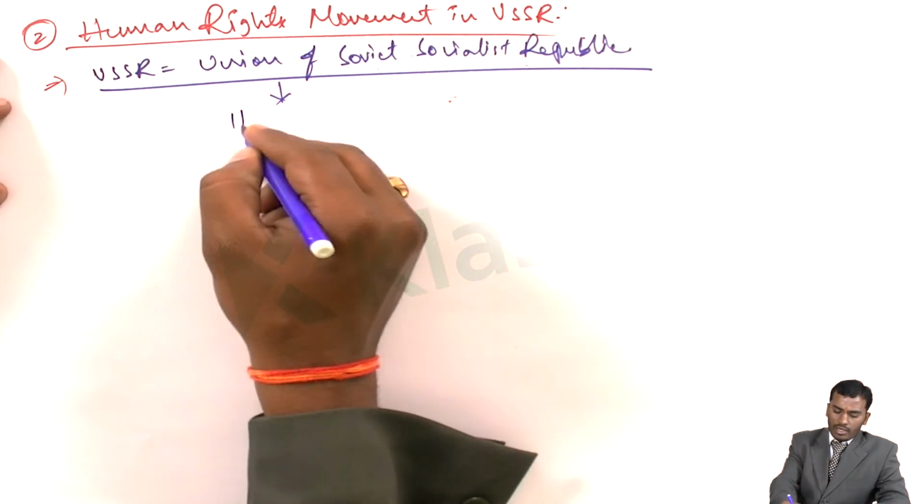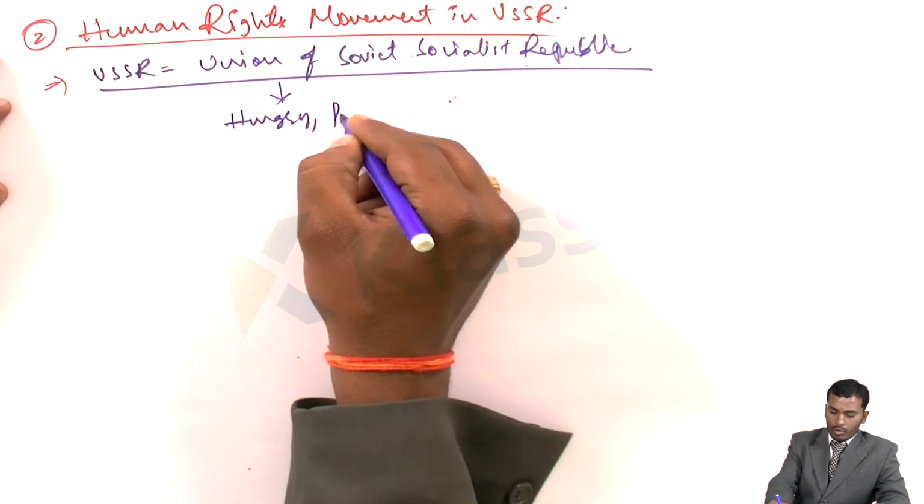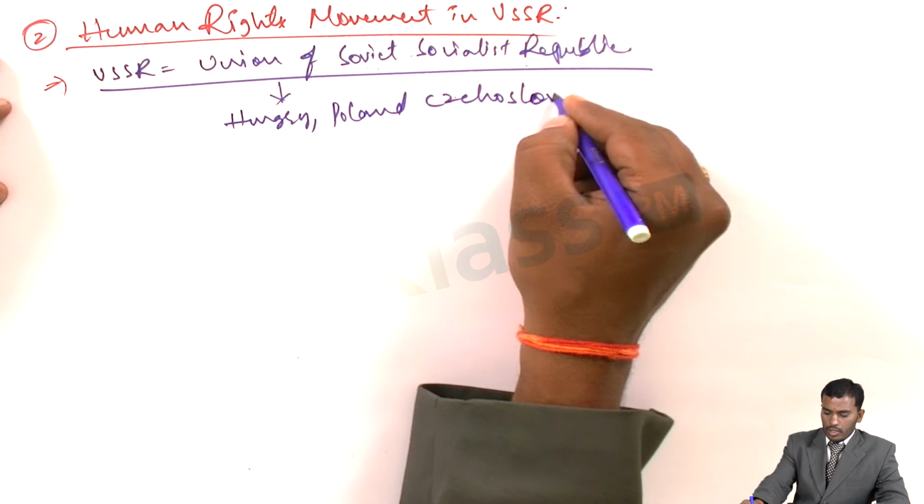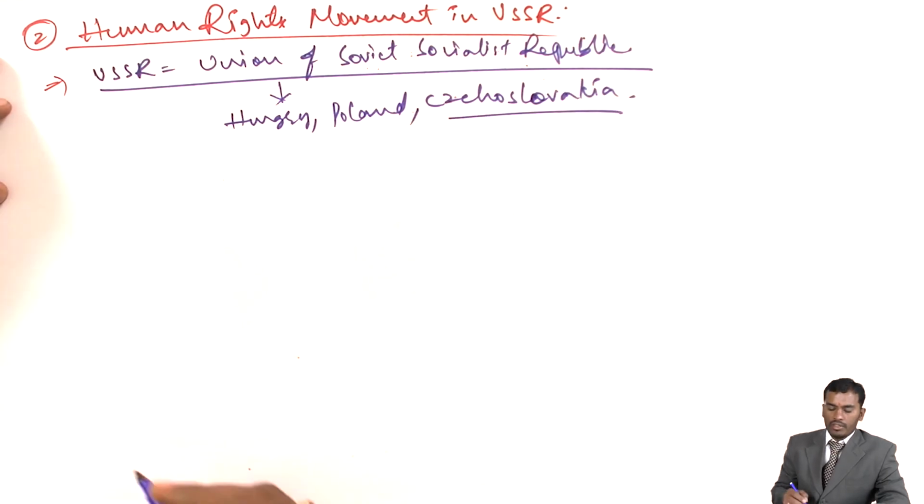Among them, most of the countries were Hungary, Poland, and Czechoslovakia.